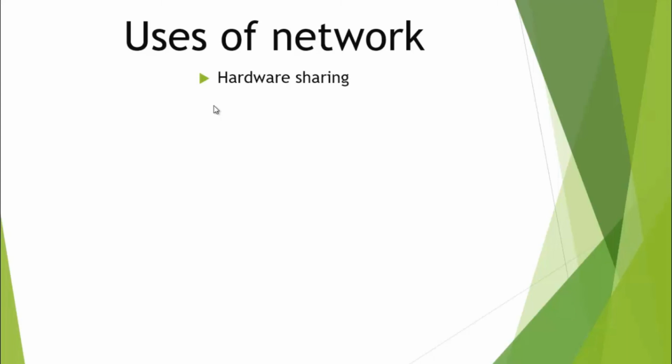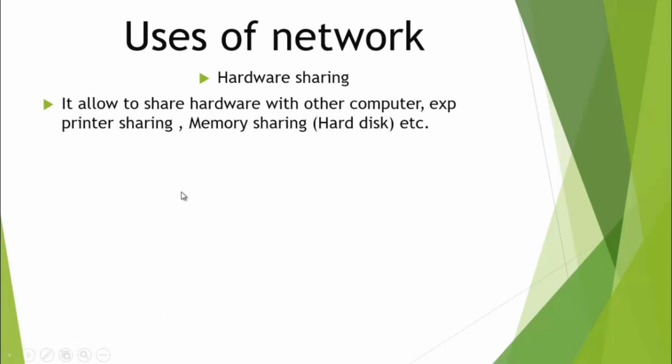Or let's suppose we have a single printer and we want to connect that printer with other computers, so it becomes hardware sharing. It allows sharing hardware with other computers, for example printer sharing, memory sharing, hard disks, etc. So by hardware sharing we can share our memory and devices with another person easily.